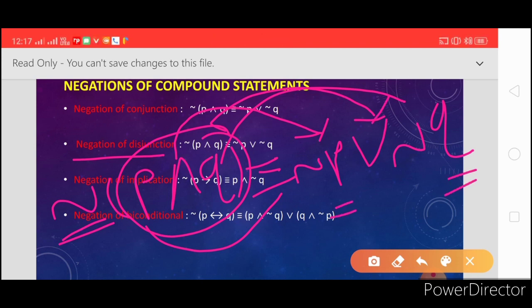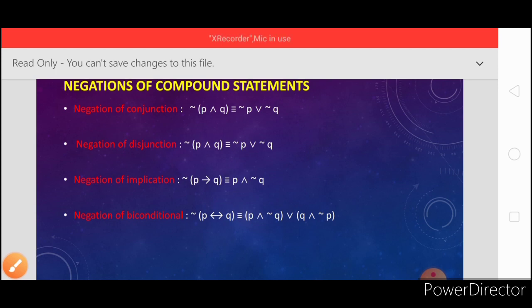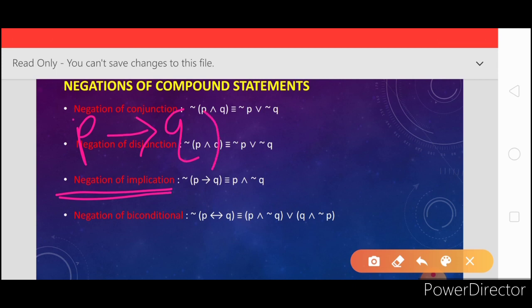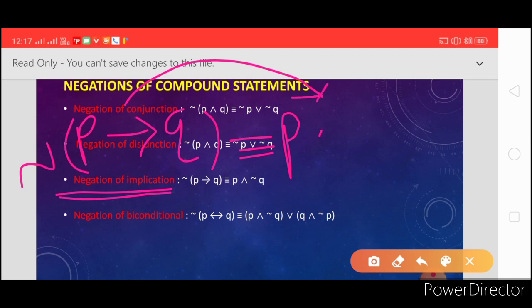Okay friends, now negation of implication. We know implication means a single arrow, and we want to find the negation of implication. So remember: first statement P as it is, replace the implication by conjunction, and negation of the second statement.